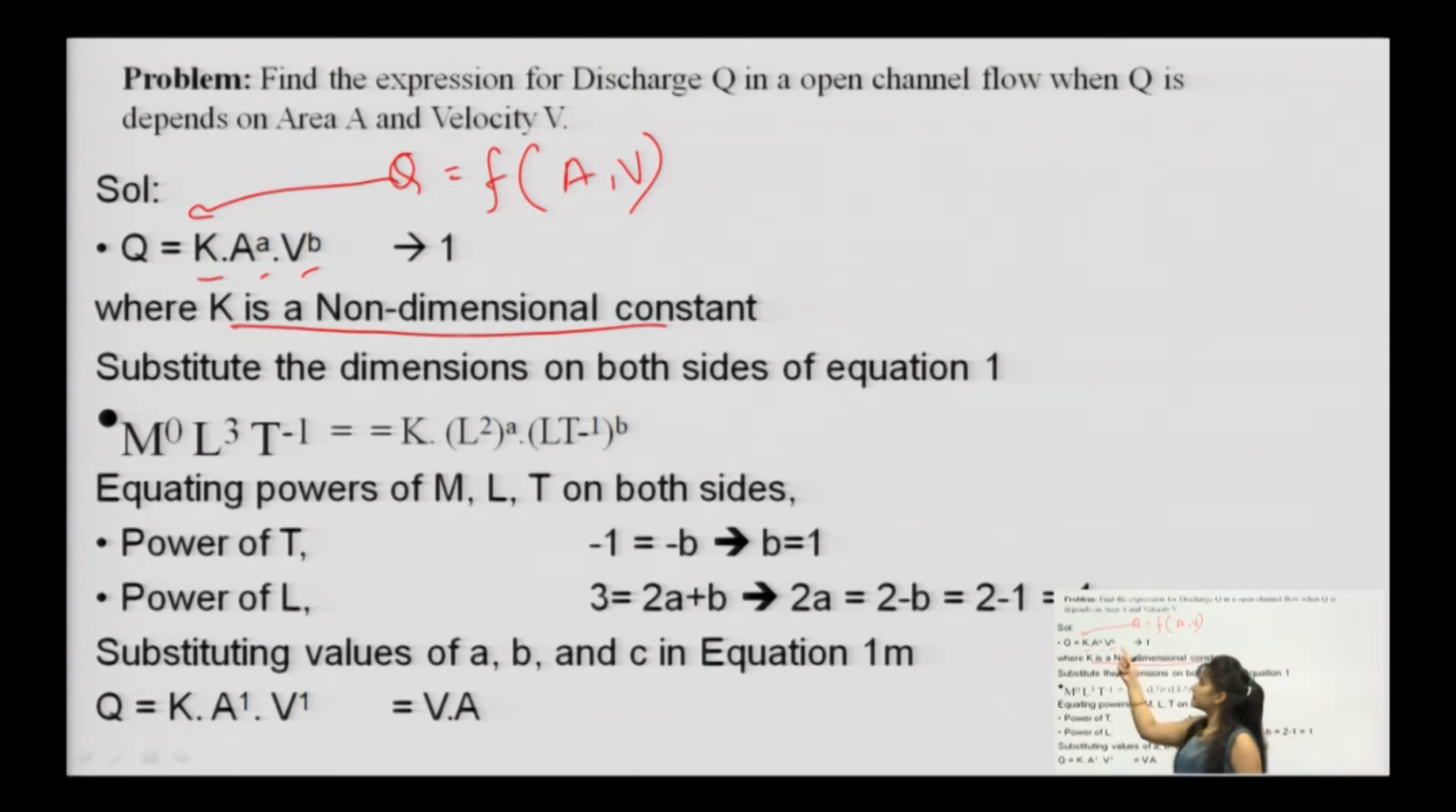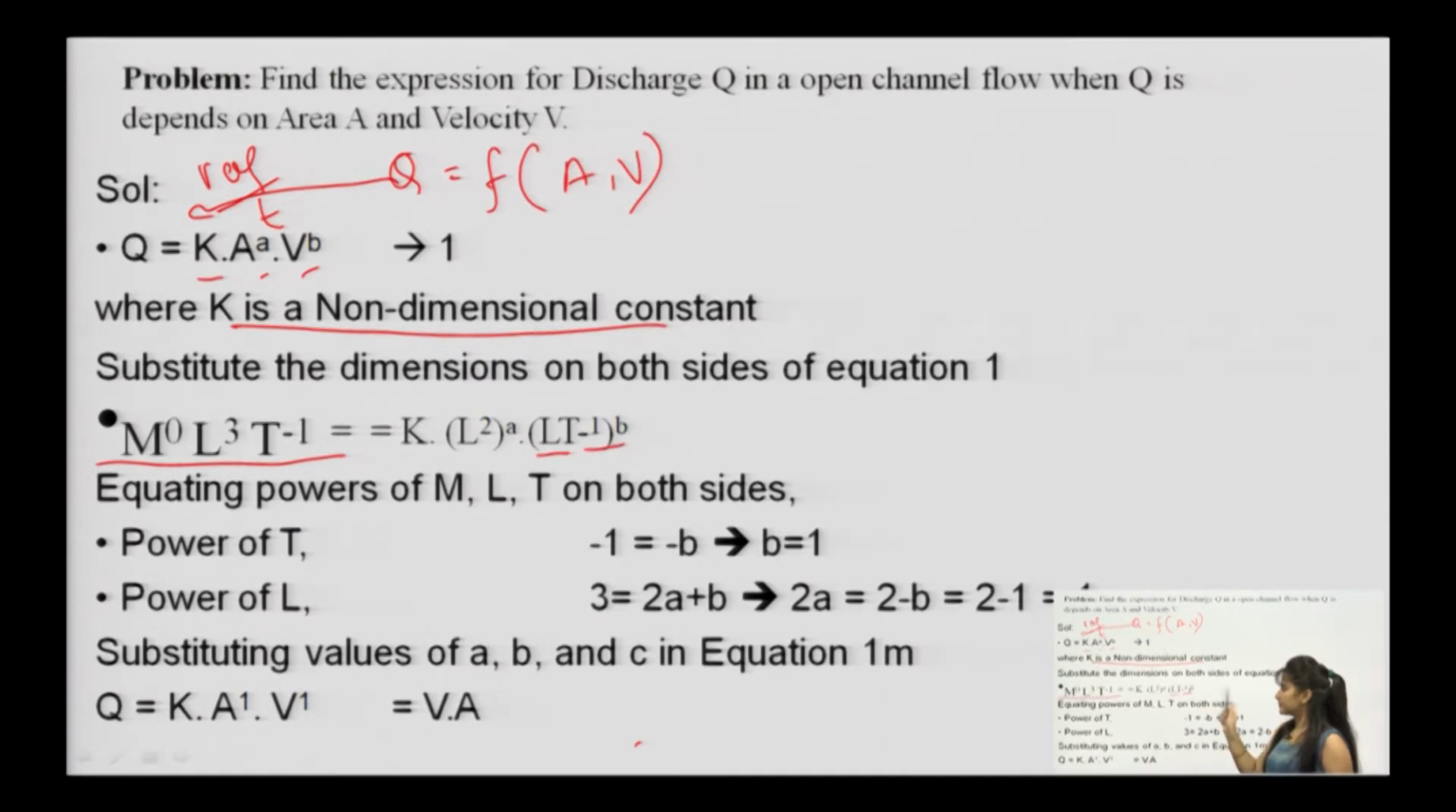Now, what we will do? We will equate these powers a and b with the dimensions of Q. Q is nothing but volume per unit time. So, mass is 0 in Q; volume means length cubed, and per unit time means T to the power minus 1. So, these are the dimensions of discharge. Coming to the constant K, it is a non-dimensional constant, as we have already considered. Area is L square, so it gives L square to the power a. Coming to velocity, meters per second, meter is L, per second is T to the power minus 1, with the power b.